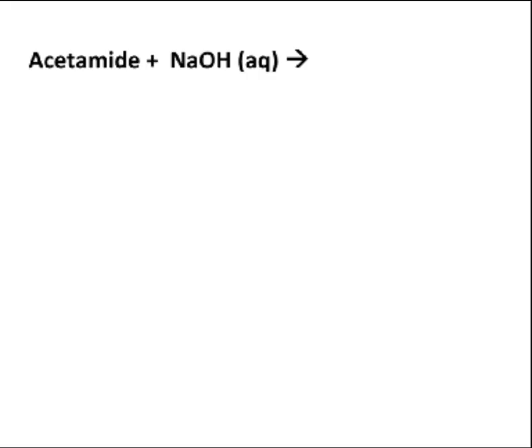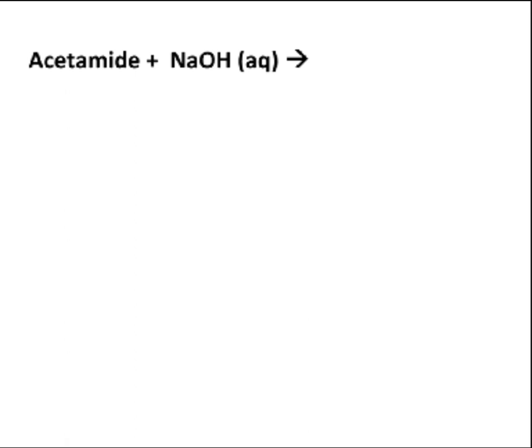The next case is with reference to amides. As far as amides are concerned, amides are hydrolyzed slowly by water, rapidly by acids, and more rapidly by alkalis like NaOH, right? So let us try to find out what would be the reaction in this particular case.